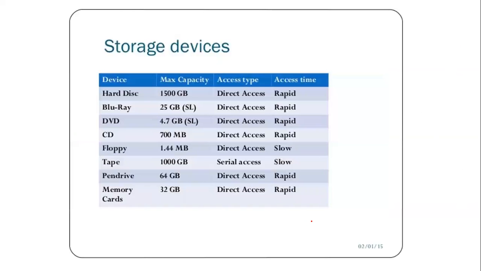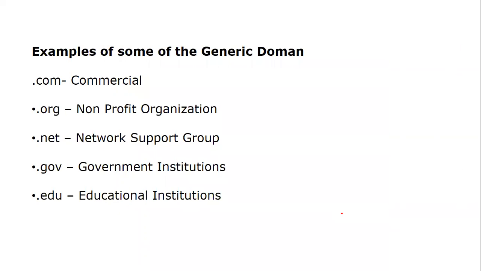Storage devices with capacity I have given. Sometimes you get questions on capacities also. Now, your generic domains. These domains were earlier coming in the form of questions, but still you should be able to remember them. When I say .com, it is commercial. .org is a non-profit organization. .net, network support group. .gov is government, and .edu is educational. So you should know these generic domains. They can be a part of your paper also.